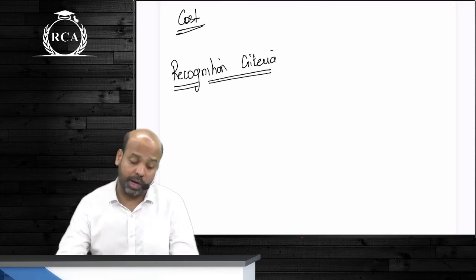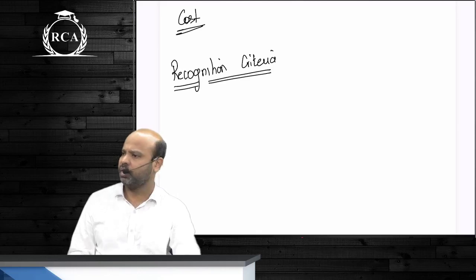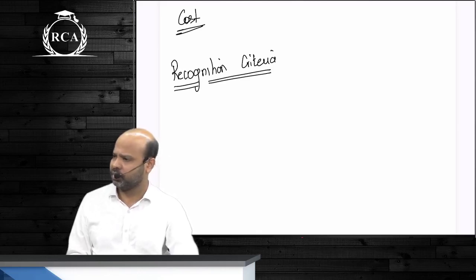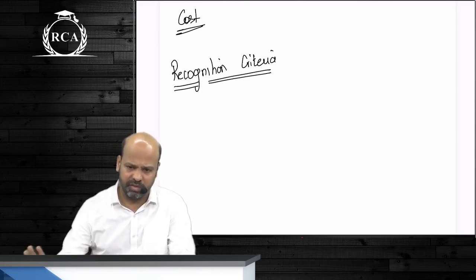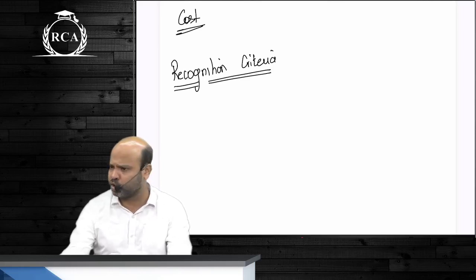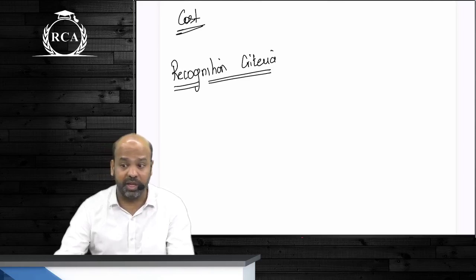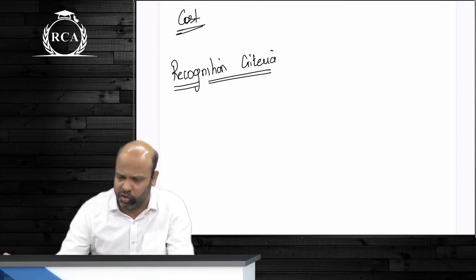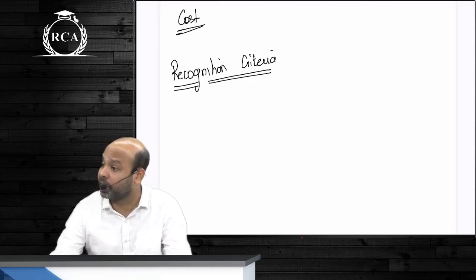Sir, what if you acquire an asset whose cost for you is 0 rupees? Possible. Government is giving you a land free of cost. Why is the government doing that? So that you can construct some factory on it and generate employment opportunities for everyone. That is the intention. So if the government is giving away a piece of land to you at 0 cost, what should be the recognition? Market.